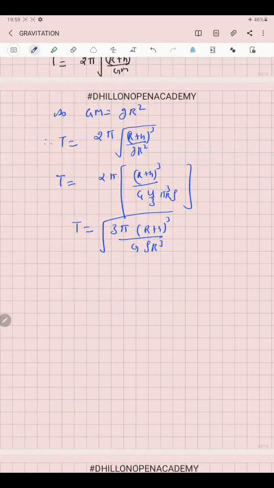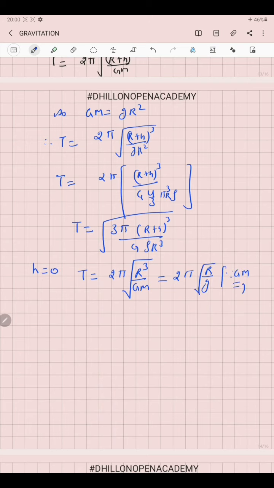Now, if a satellite revolves very close to the Earth, in that case h will be 0, so T will simply reduce to 2π square root of R cubed over GM, which can be written as 2π square root of R by g, because we know that GM is equal to gR squared, or in terms of density it can be written as square root of 3π over g into rho.